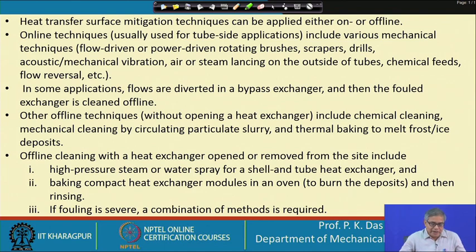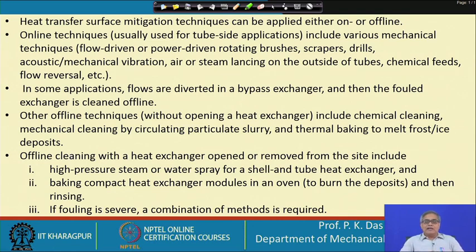good. In some applications, flows are diverted in a bypass exchanger, then the fouled heat exchanger is cleaned offline. That is what I have told, that the fouled heat exchanger is to be taken out and cleaned. Other offline techniques without opening the heat exchanger include chemical cleaning, mechanical cleaning by circulating particulate slurry, thermal baking to melt frost and ice deposits. So, this thermal baking is also done.